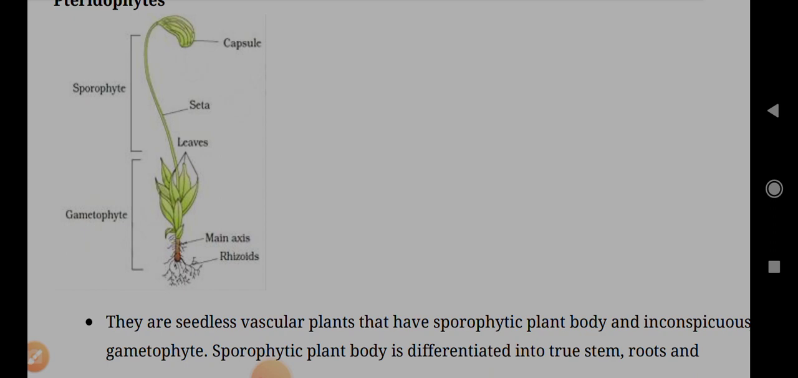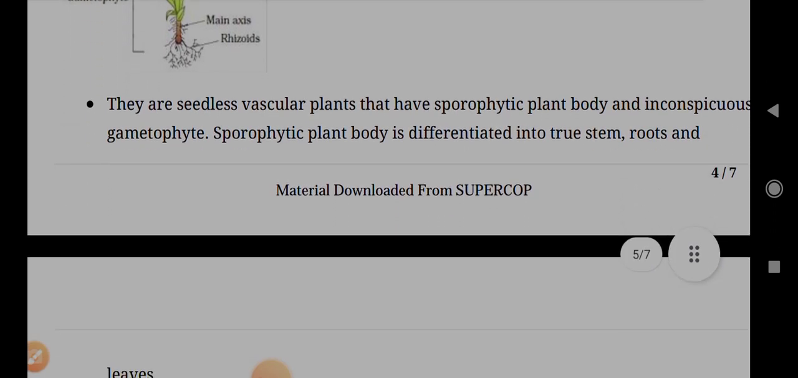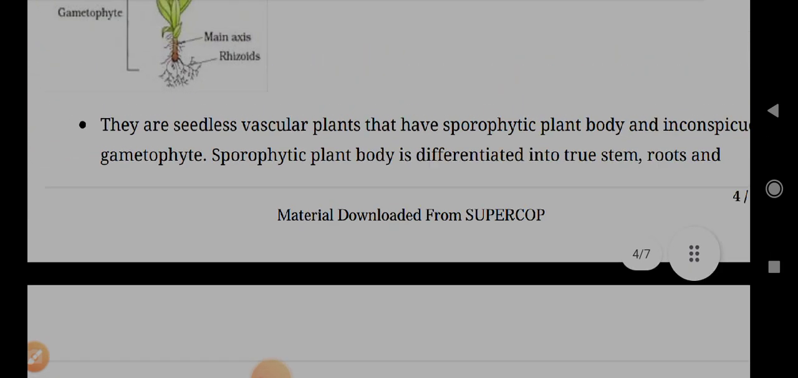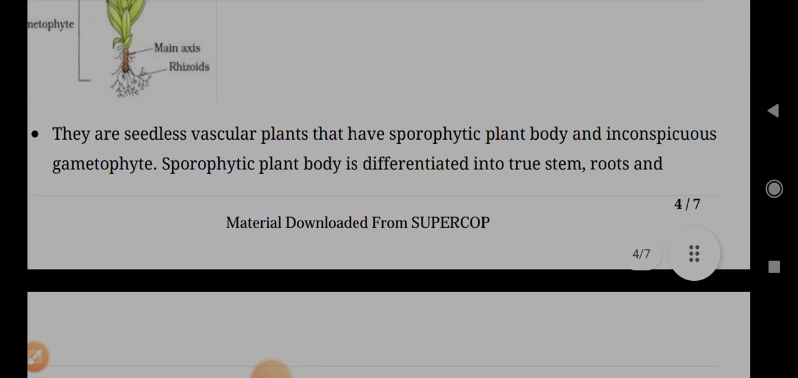Diagram is simple. Pteridophytes are seedless vascular plants that have a sporophytic plant body and an inconspicuous gametophyte. You can search it if you don't know. Even I don't know.